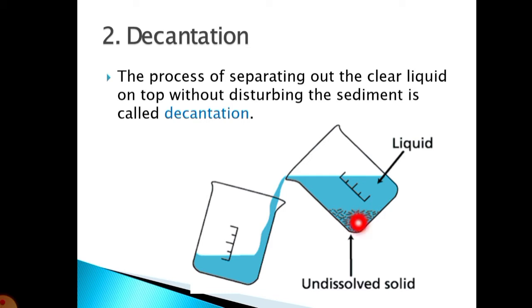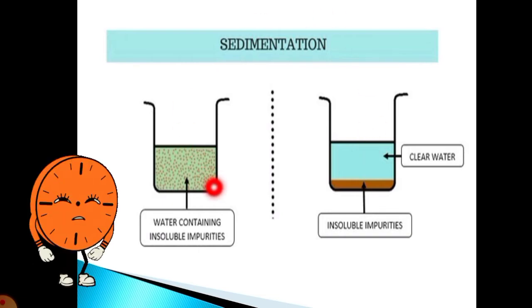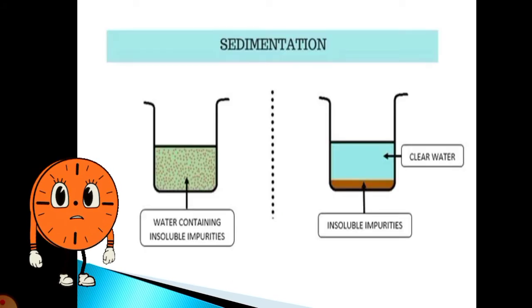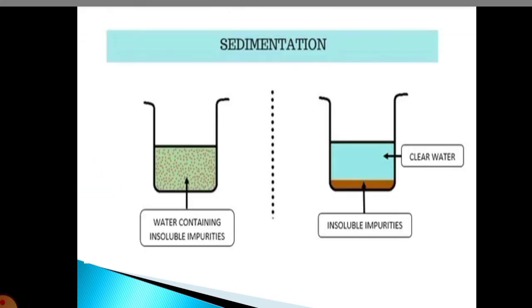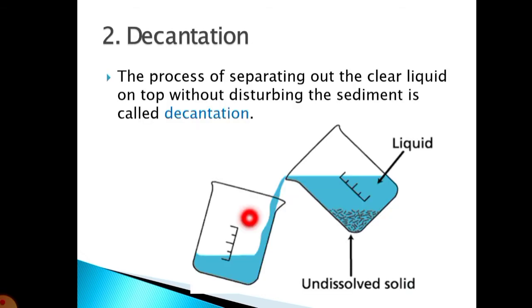When can this be done? Only after sedimentation. The liquid obtained after the decantation is more clear than it was before. Whatever clear solution we are getting, we have to decant it. This is called decantation. Settling of the heavy particles is the sedimentation, and decanting it is the decantation.